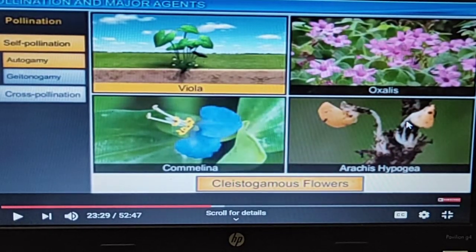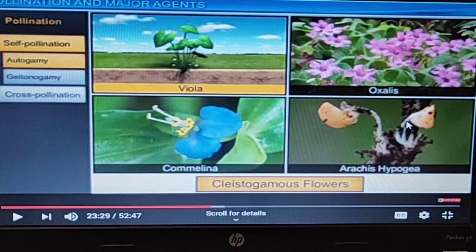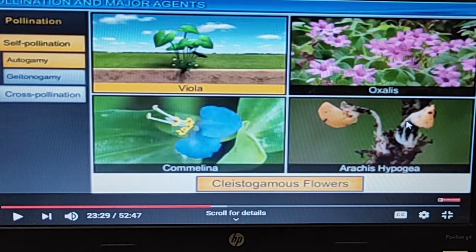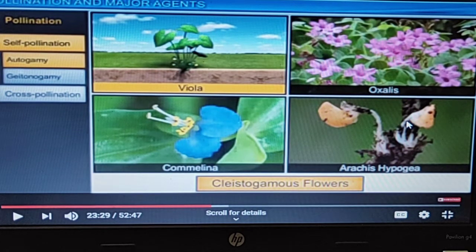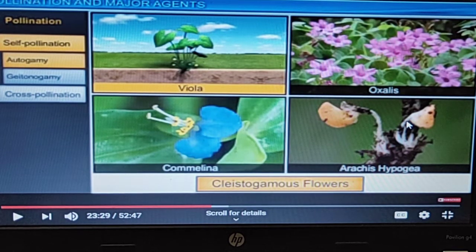In cleistogamy, what happens? The examples of cleistogamous plants are Viola, Oxalis, Commelina and Arachis hypogea. In such plants, cleisto means the flowers are not open; they always persist in the bud form. Clear? So if the bud is not open, then the stamens and the stigma will not get exposed to other species. Thus the chances of cross pollination will be less. Only self pollination will take place in them.